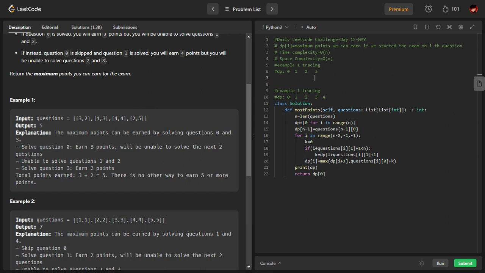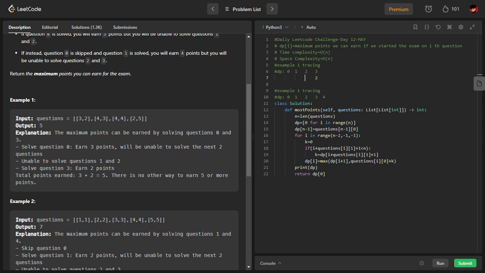I'm at index 3. This is going to be my DP array, and these are going to be my indexes. For each index, I will be tracing. What DP[i] means is the maximum profit that I can earn if I started with that particular index. So currently I am going to start from 3 and see what happens. I am going to earn 2 points from it. So the best way possible if I start from index 3 is 2 points. I cannot earn more than that.